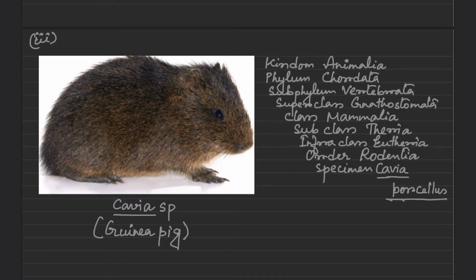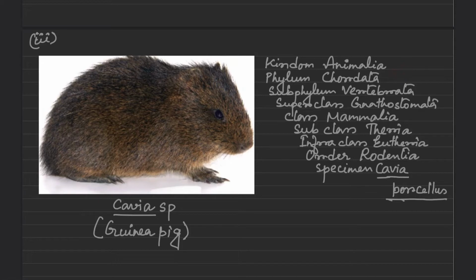Here we see a picture of a specimen. This animal's name is Cavia sp or Cavia porcellus. Its common name is guinea pig. According to Young's systematic position, 1981, this animal belongs to kingdom Animalia and phylum Chordata.